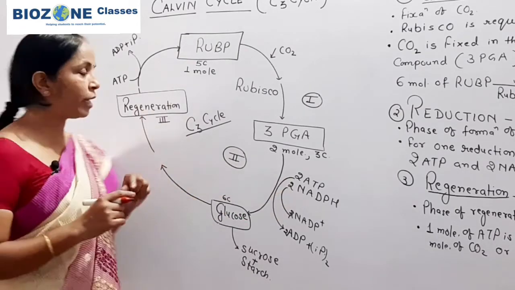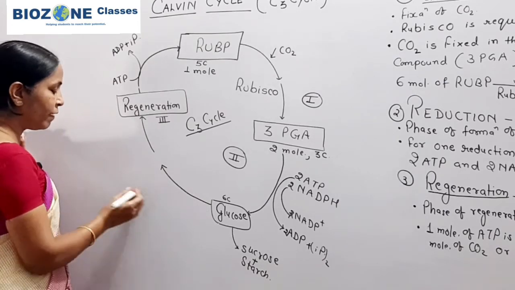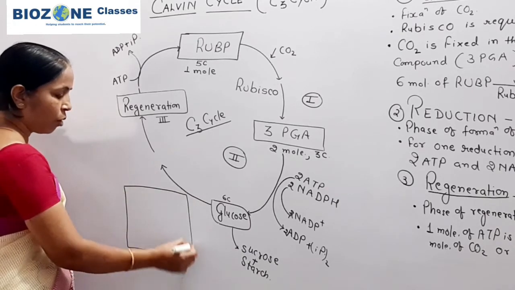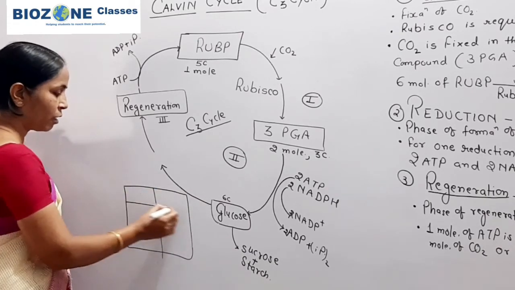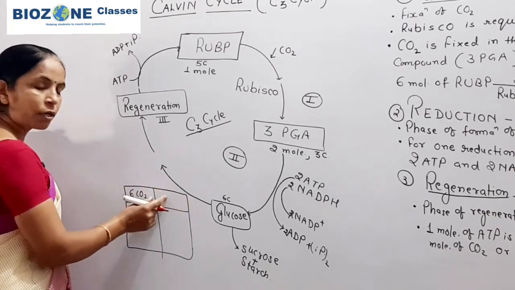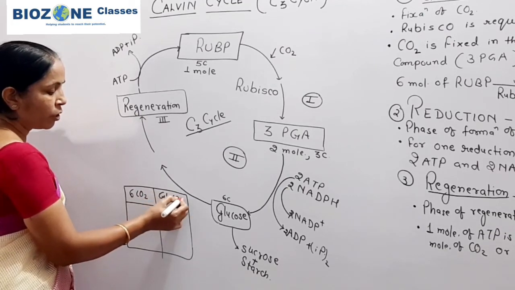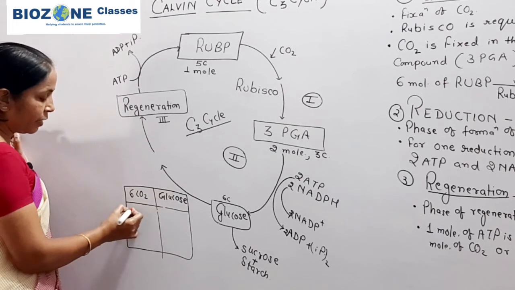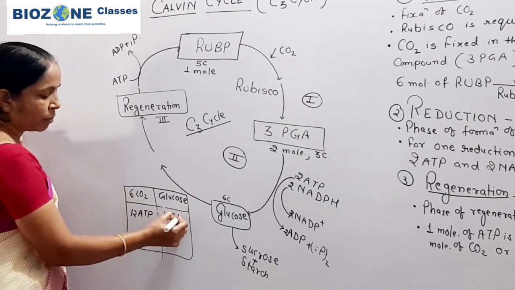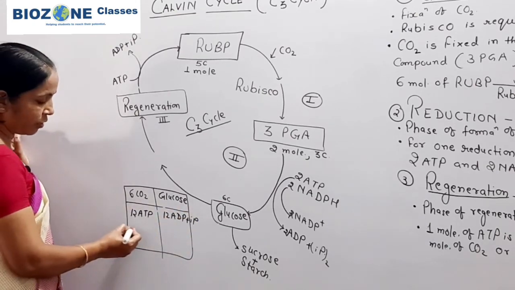One table is provided, and in that table you should study that for 6 turns of the Calvin cycle, how many carbon dioxide enter. So 6 carbon dioxide molecules enter, and they develop into one molecule of glucose. Secondly, 12 ATP enter, and 12 ATP become 12 ADP plus 12 molecules of inorganic phosphate.